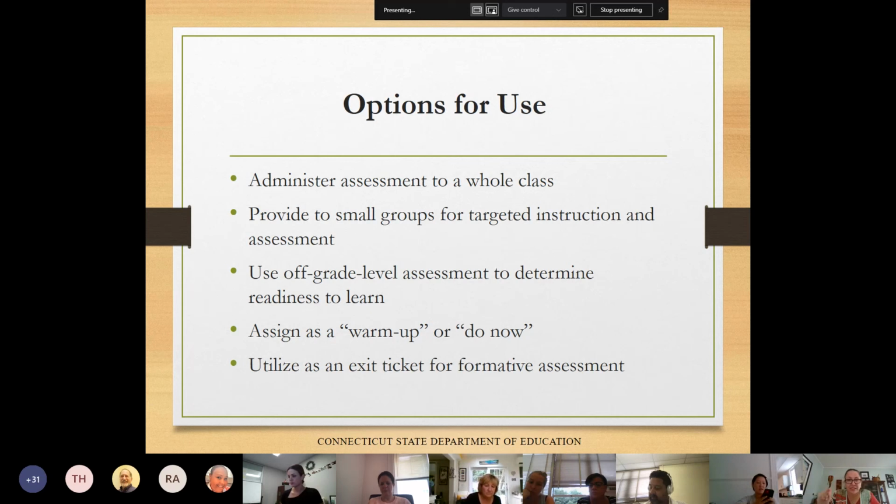So we've put a link in the chat. Jen just posted it again. And the first thing we'd like you to do before we start the breakout rooms is to click on that link. And if you are in science, you're going to access the science information. ELA has a folder because there are 3 documents for ELA, and math has a document there as well. So why doesn't everybody do that? And then we'll also post that link in the chat. I believe it will be available. But let's get those documents, and then we're going to have 20 minutes.